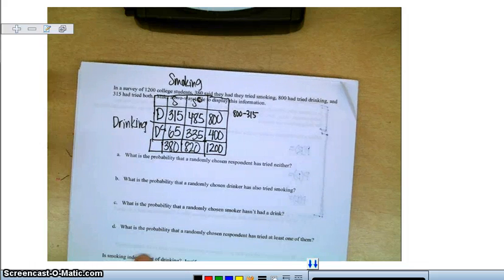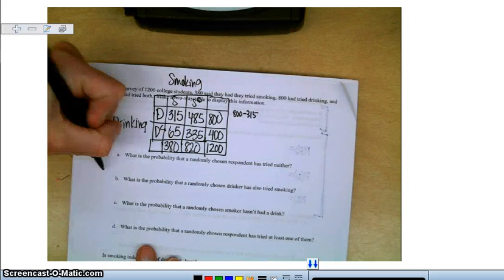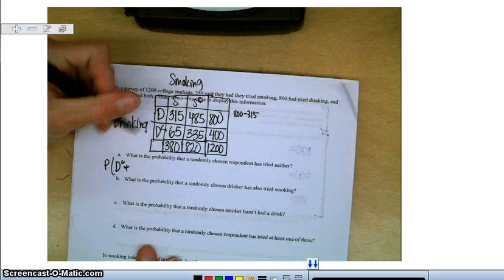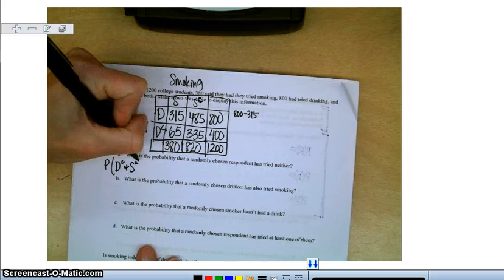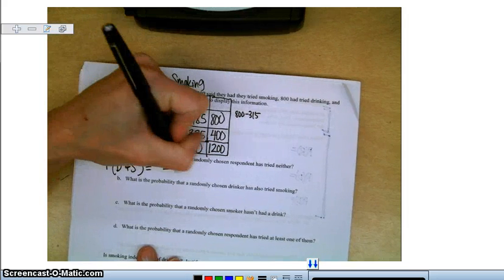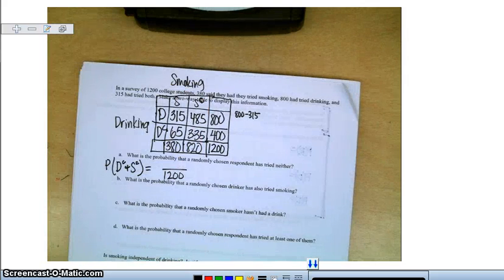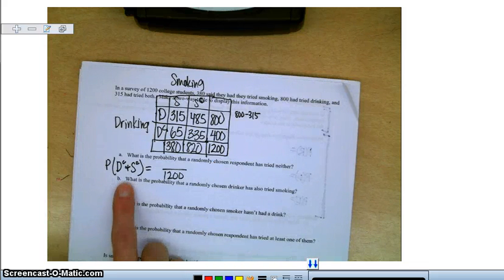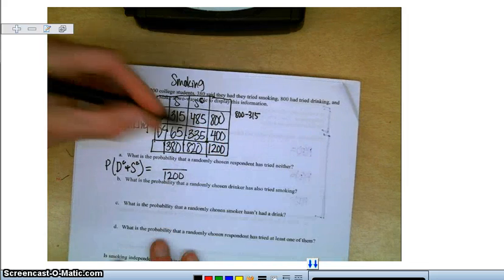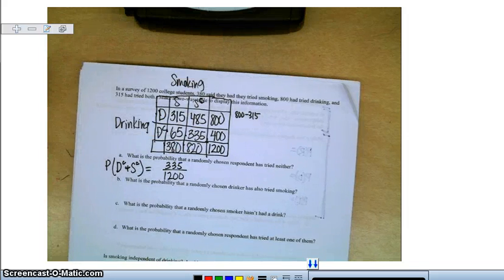Now we want to find probabilities. So A, what is the probability that a randomly chosen respondent has tried neither? Basically it's not tried drinking and not tried smoking, so drinking complement and smoking complement. Every probability that is not conditional is out of the total 1,200. This is not a conditional, otherwise we'd know some information. So out of 1,200, how many have tried not drinking and not smoking? That's 335 out of 1,200.